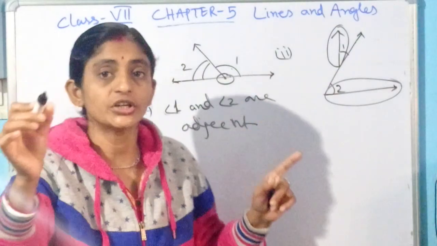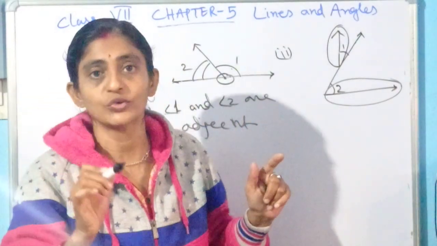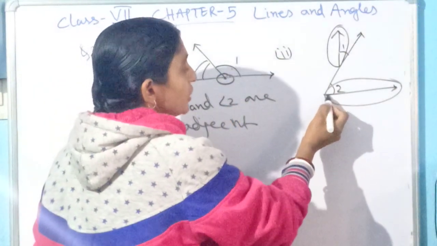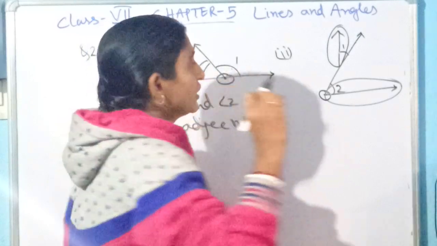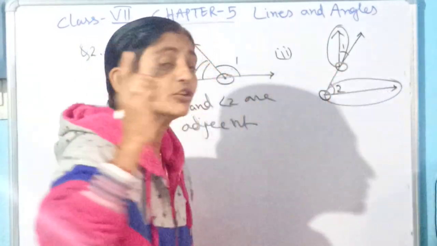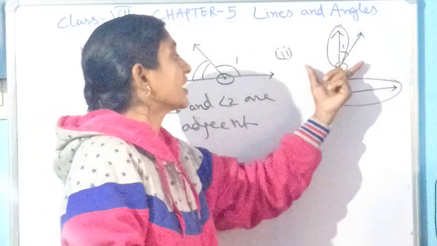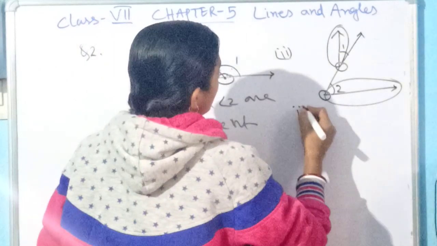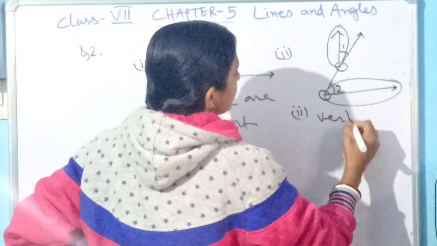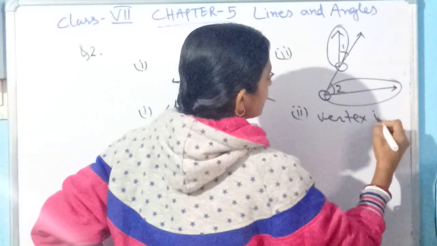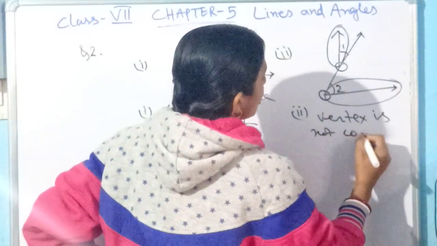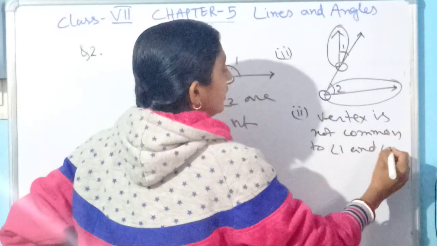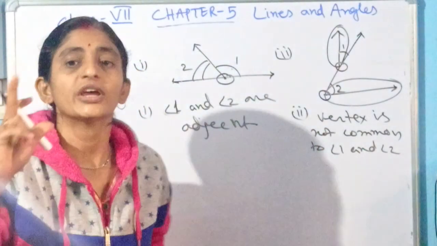But what was the first condition to be adjacent? The first condition was that the vertex should be common. Do they have a common vertex? See, this is the vertex of angle 2 and the vertex of angle 1 is here. Are they lying on the same point? No. So in the second case, why are they non-adjacent? Because in the second diagram, the vertex is not common to angle 1 and angle 2. So they are not adjacent.